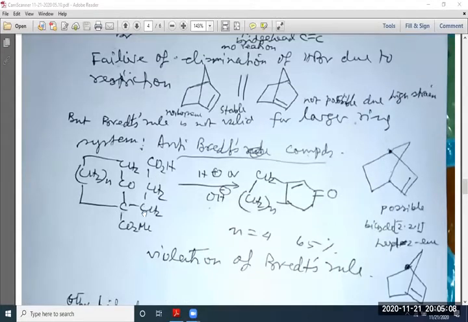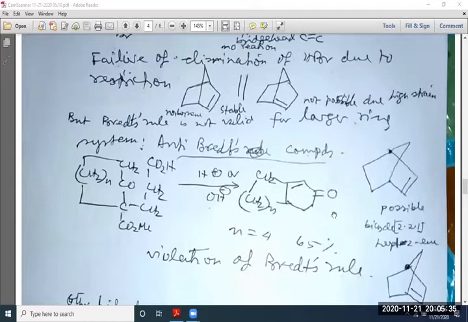So if you treat this system with acid or base, then this compound is formed. This double bond is at the bridgehead, but it is possible because there are so many carbon atoms there. So if n is 4, then 65% of this product having a double bond at this position is possible. So this is a violation of Bredt's rule.